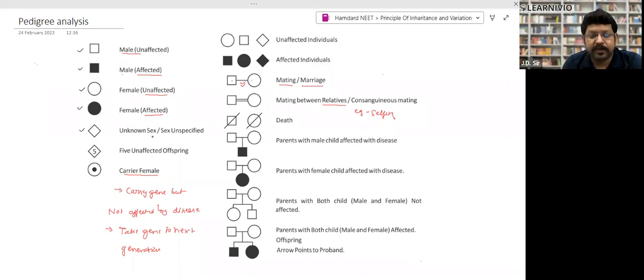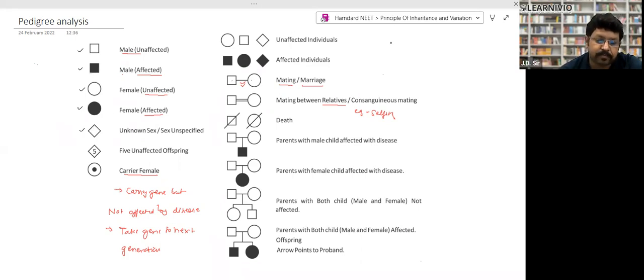If you get a question that a parent has 4 children, out of them a girl is affected with hemophilia, it means the question has mentioned the sex of just one offspring. The rest of the 3 are unspecified sex. For the one who is said to be an affected girl, you will make this circle, but for the rest of the 3 you will make this diagram. So that's how it takes place.